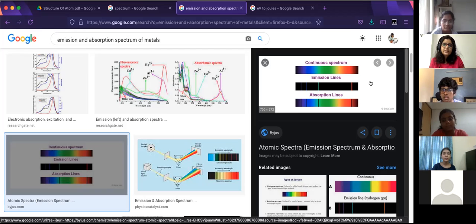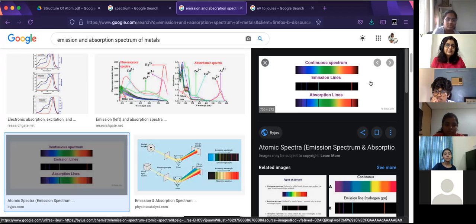It's important because different matters, different elements, have a signature spectrum. It's like how humans have fingerprints. You use fingerprints or DNA sequence to identify humans. Similarly, based on the spectrum lines, you identify what element it is. So if the space mission has come back with rocks from the moon or Mars, people could figure out that the moon contains this much calcium carbonate and this much iron oxide, or it contains water.